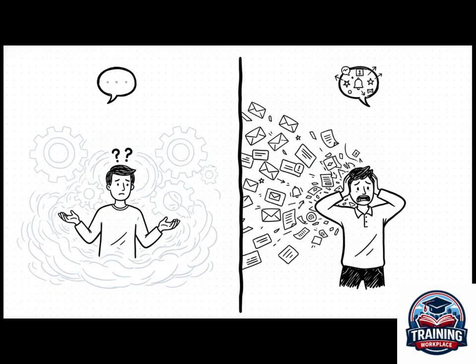Undercommunication, well, it breeds confusion, leads to rework, and makes your team feel untrusted and out of the loop. But on the flip side, overcommunication, we're talking too many emails, pointless meetings, redundant updates, that leads to cognitive overload. People just start tuning out, important messages get missed, and engagement absolutely plummets.